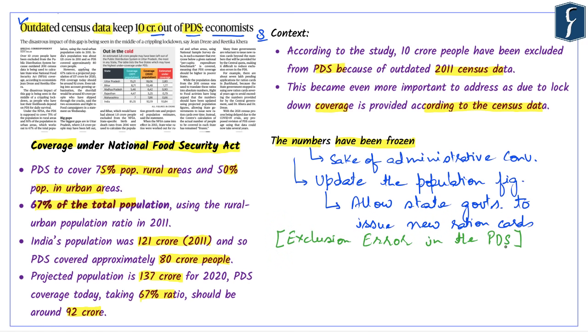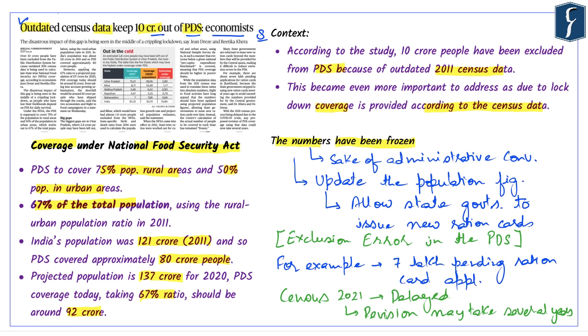In order to understand this particular situation, let's take an example. There are about 7 lakh pending applications for ration cards in Jharkhand because the state government stopped issuing new ration cards several years ago to avoid exceeding the numbers provided for by the central government. Now the problem is that this exclusion will continue in the near future as well, with the 2021 census process being delayed by the COVID-19 pandemic. Any proposed revision of PDS coverage using the data could now take several years.